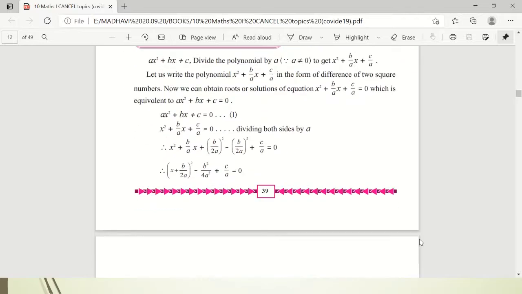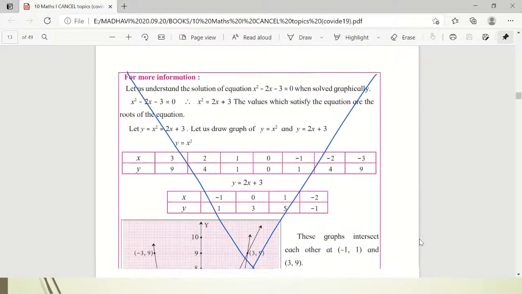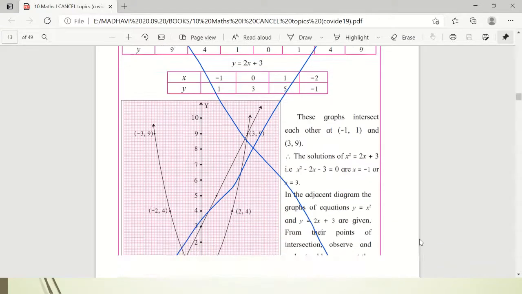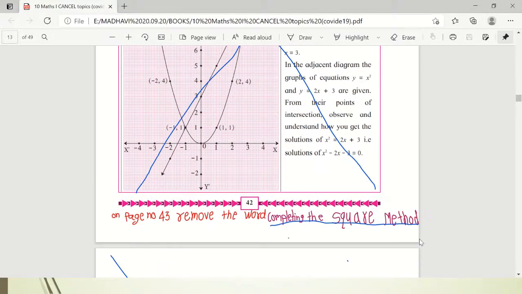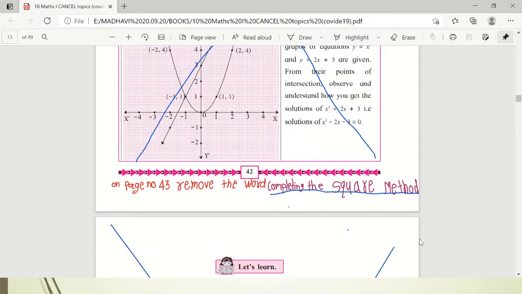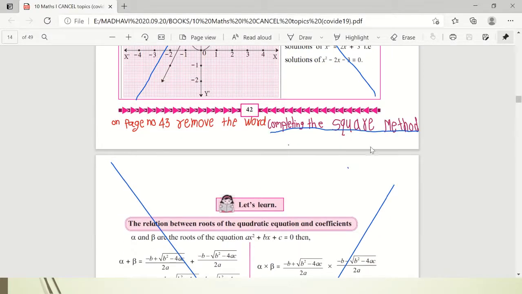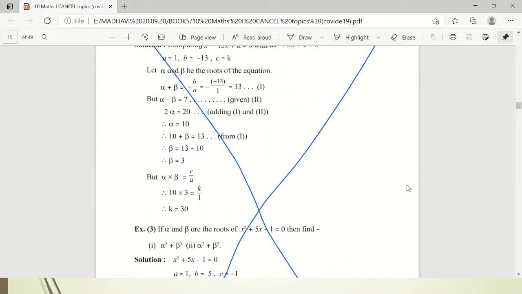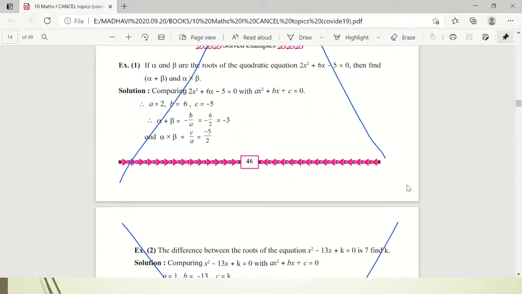Then next, here for more information the graph is given, that is cancelled. So page number 42 you can cancel it, and from page number 43 you have to remove this word completing square method. Only this word you have to remove, rest all page is as it is. Then come to the next one, that is page number 46.